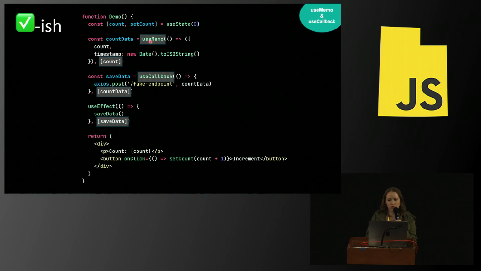This is good-ish, because in the real world, you would never use this in real life. You would just put this object and this function inside of your useEffect. My advice is that if your useEffect isn't too complicated, just stick as much as you can in there. If it starts to get too long or you need that function or that object outside of your useEffect, then you have to deal with all this craziness. But just try to stick all of it in your useEffect if possible.